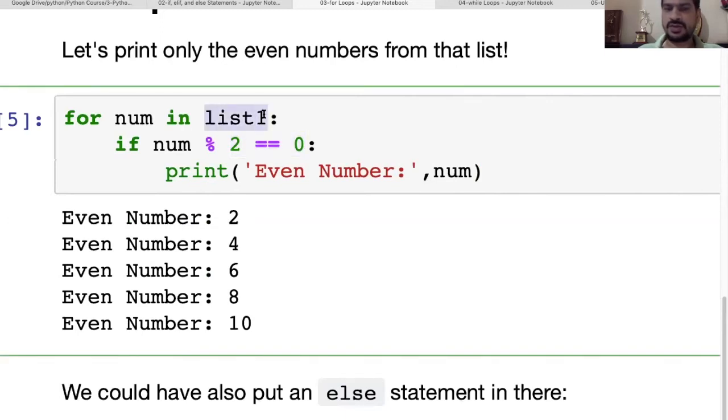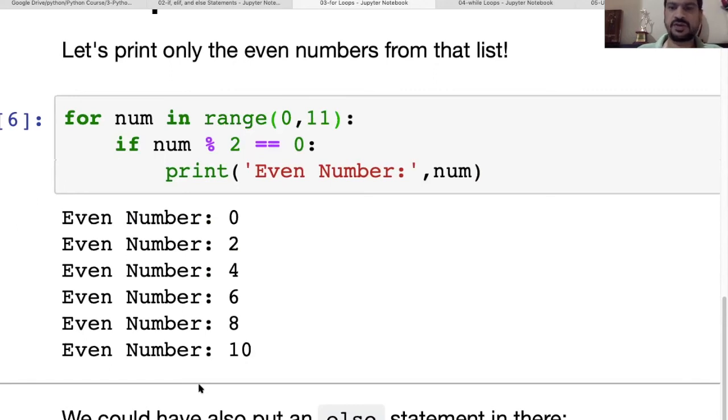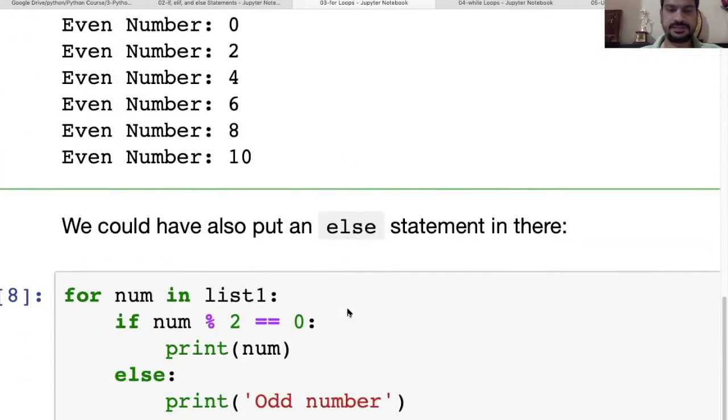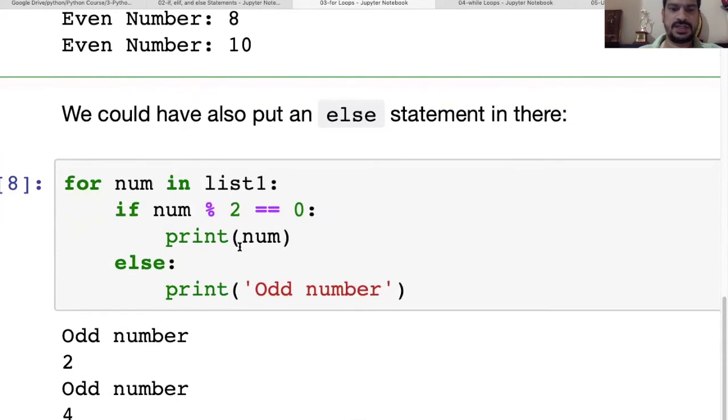You can use the range also. If you want to use range, you can use it like this: a range starting from 0 and ending at, let's say, 11. So just print, and it is going to print. Range will take 2 arguments, and range can take 3 arguments also. The third argument is how much we want to step. If I am not writing anything, it will go one by one. Right now it is putting the odd numbers.